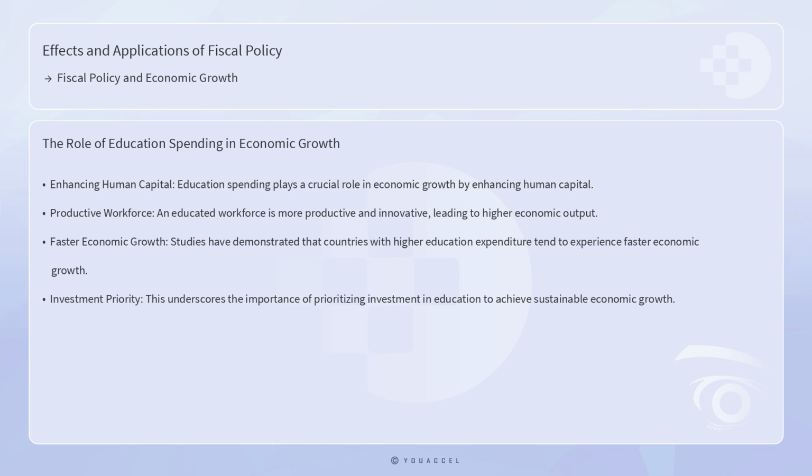Education spending also plays a crucial role in economic growth by enhancing human capital. An educated workforce is more productive and innovative, leading to higher economic output. Studies have demonstrated that countries with higher education expenditure tend to experience faster economic growth. This underscores the importance of prioritizing investment in education to achieve sustainable economic growth.